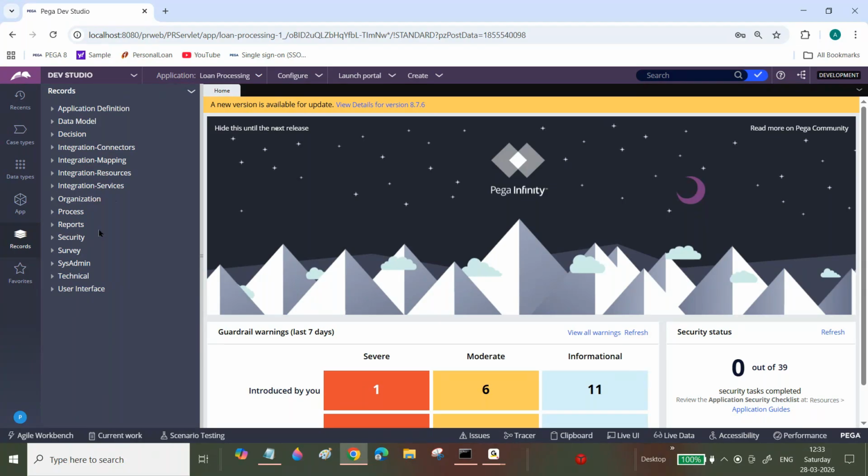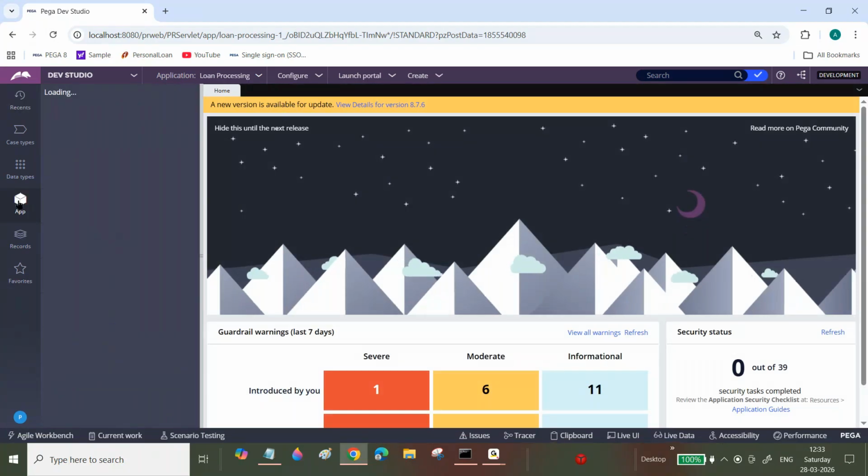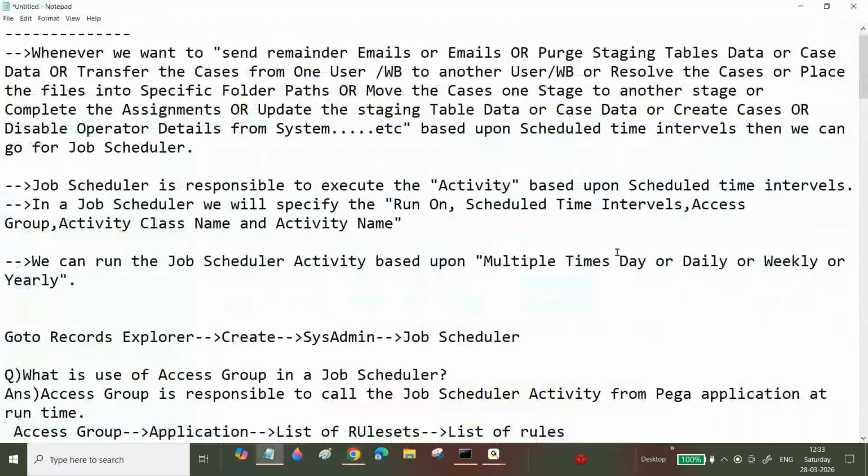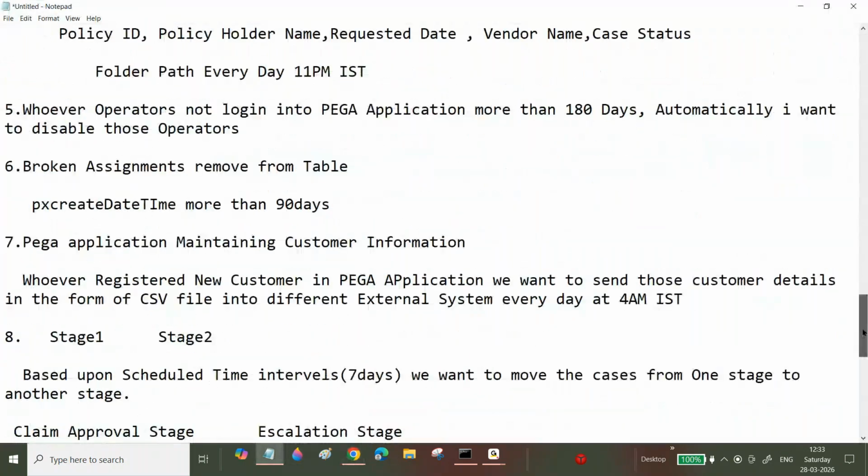Okay, sir, now fine. Now I will show you how we can create a simple example first. Okay, I will show you for example. Sir, now what is my requirement? You can take this, create it and practice it yourselves.